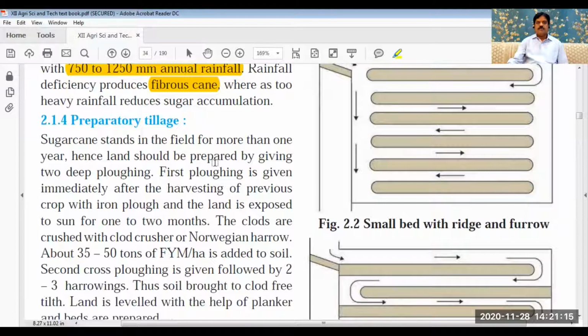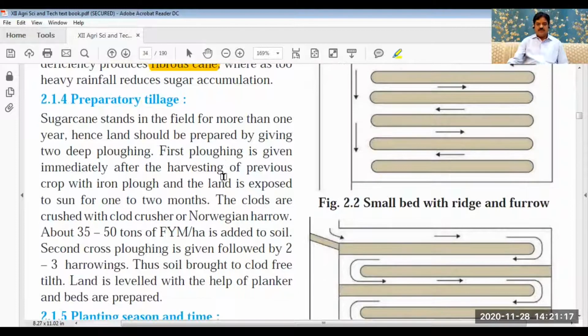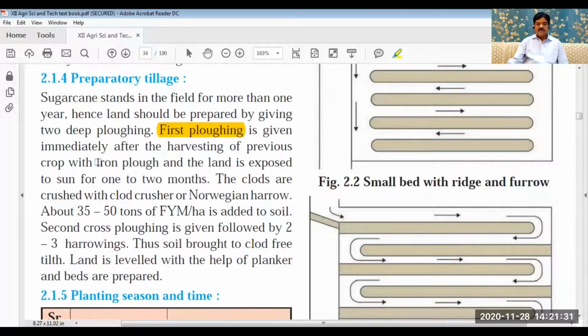Now come to the preparatory tillage. Now for land preparation, preparatory tillage is a land preparation for cultivation of sugarcane. Here first of all we have to give plowing. First plowing is given immediately after harvesting of the previous crop. Then other plowings are also given by using iron plow. Why iron plow is used? Because a deep plowing is very essential.